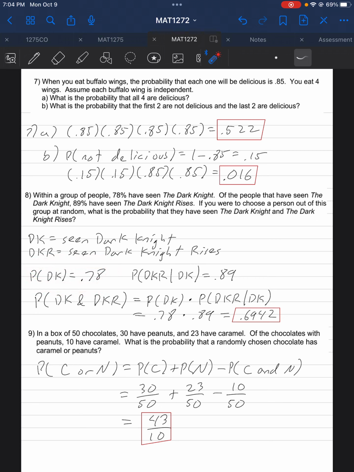The probability that someone has seen The Dark Knight is equal to 0.78. And what this next sentence says here is that of the people that have seen The Dark Knight, given they have seen The Dark Knight, what is the probability they have seen The Dark Knight Rises? That is 0.89. So to calculate the probability that someone has seen The Dark Knight and seen The Dark Knight Rises, that's going to be the probability they've seen The Dark Knight, 0.78, times the probability they have seen The Dark Knight Rises given they have seen The Dark Knight. That's because these two events are not independent. And that's going to be 0.6942.